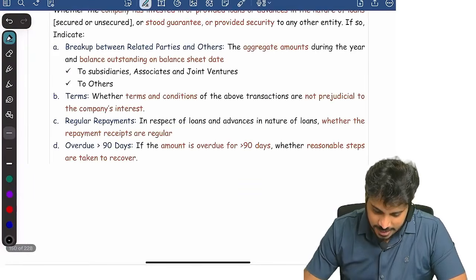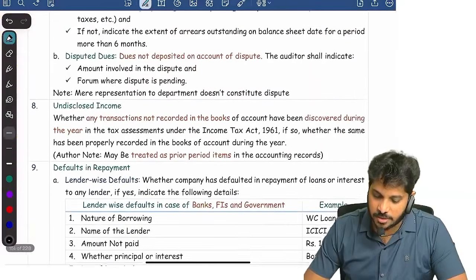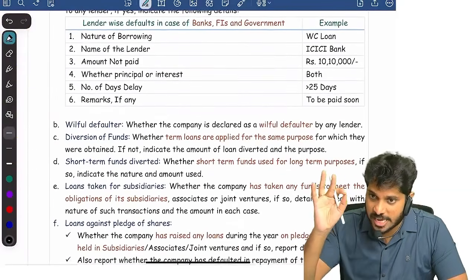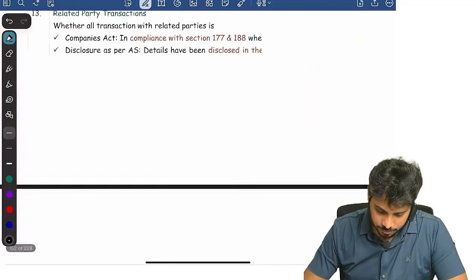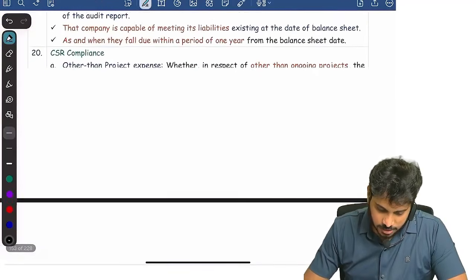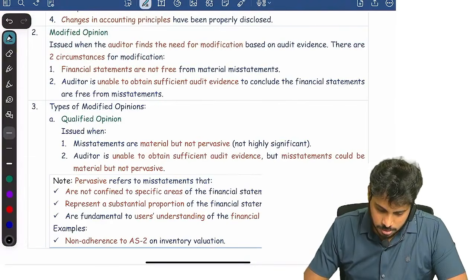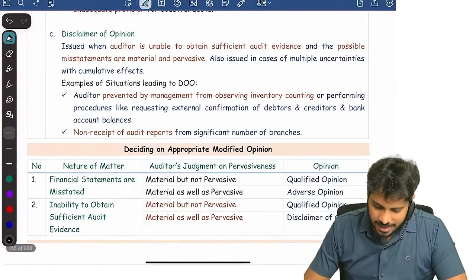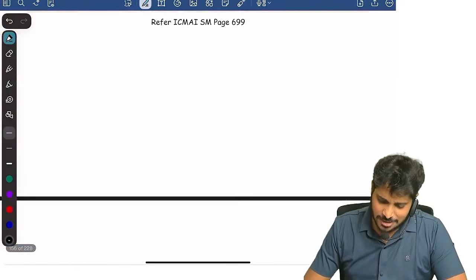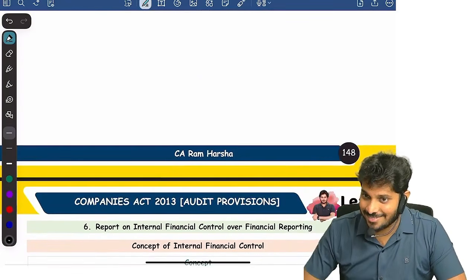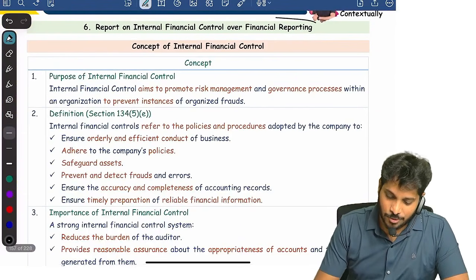You see, the entire CARO I gave here is actually a copy paste of CA Inter material. Next. Then we have the entire qualified opinion, adverse opinion, disclaimer, when we will give emphasis of matter, other matter paragraph, everything is given here. I don't know why they gave everything. Okay, then report on IFC.